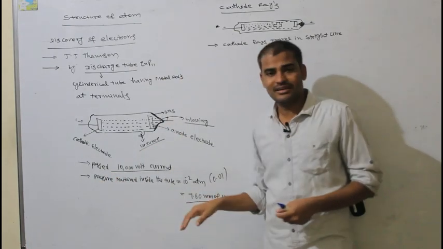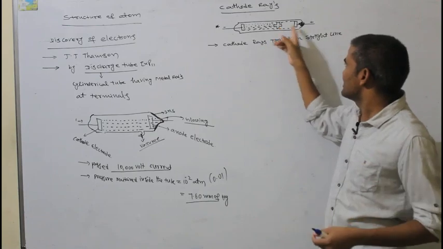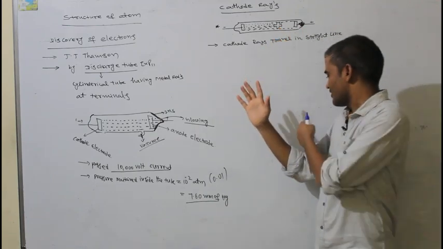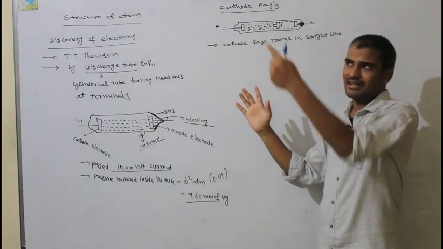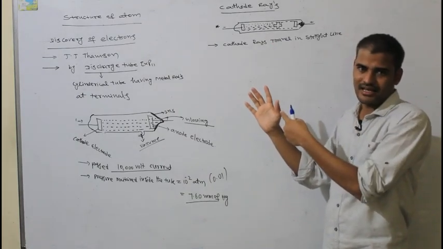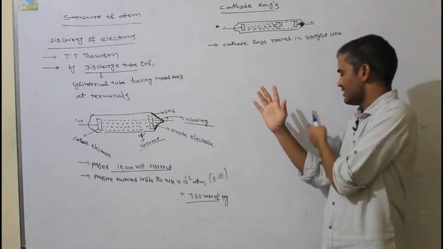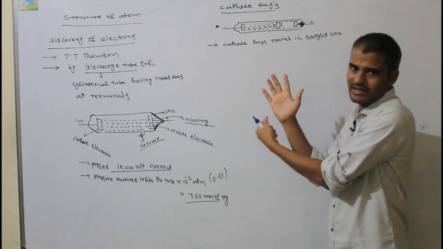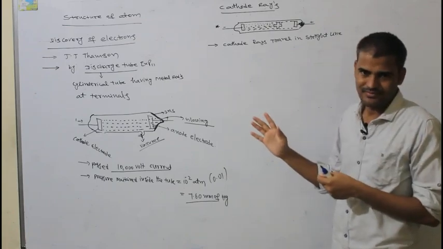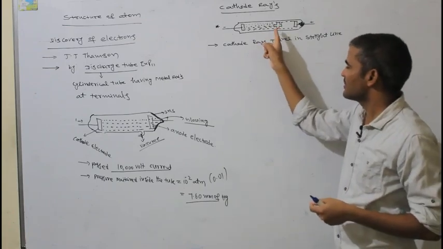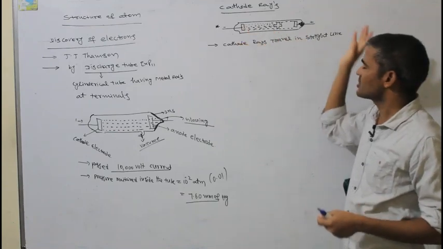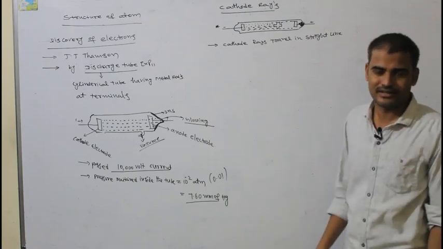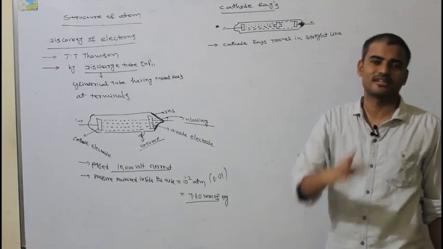If they are not travelling in a straight line, the opaque body will not form a shadow. Simple, you can see the shadow of my hand here. The reason is that light rays travel in a straight line, so they make a shadow of the hand on the screen. If they could deviate, no shadow would form. Same here: when the opaque body is placed, the cathode rays form a shadow on the screen. So he said they travel only in a straight line, they won't deviate.